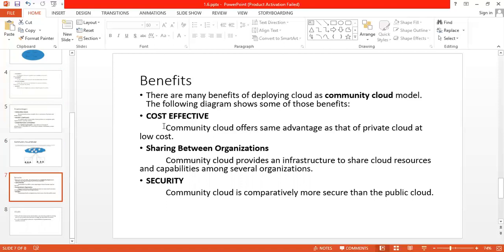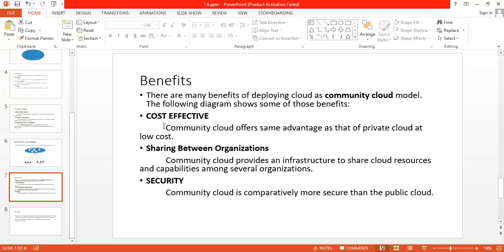Next is security. Community cloud is comparatively more secure than public cloud, obviously, because public cloud does not have that much security. But as we consider private cloud in community cloud, because a number of organizations are offering the same, we can say this is more secure than public cloud.